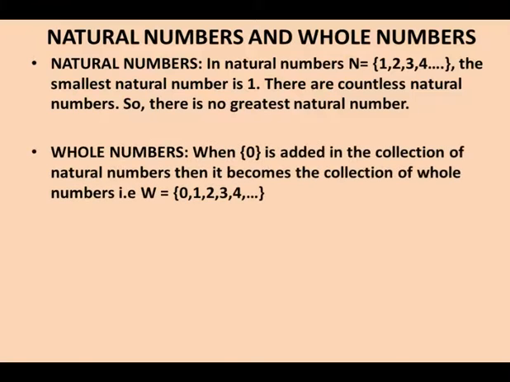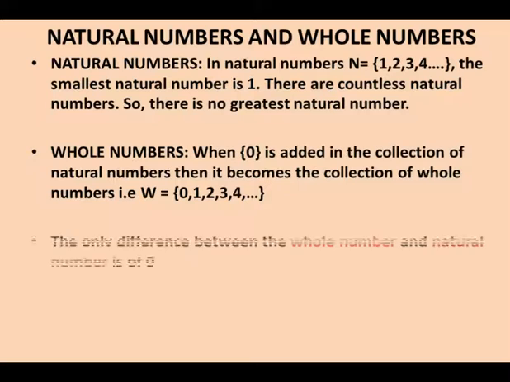Then whole numbers: when 0 is added to the collection of natural numbers, they become whole numbers. So the difference between natural numbers and whole numbers is 0. Whole numbers start from 0, 1, 2, 3, 4 onwards. The only difference between whole numbers and natural numbers is 0.